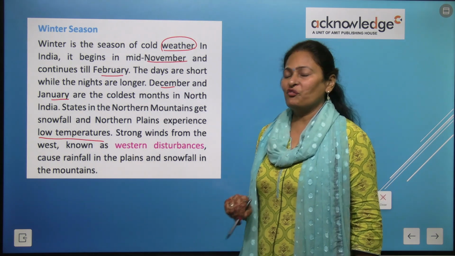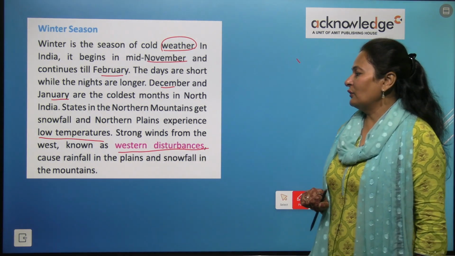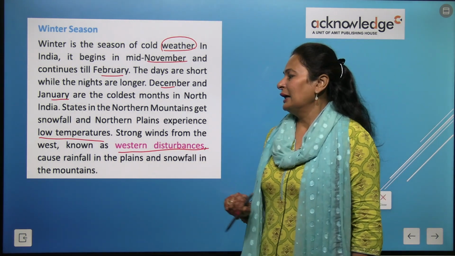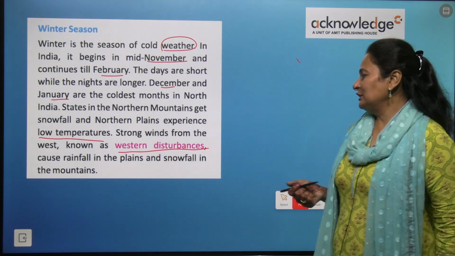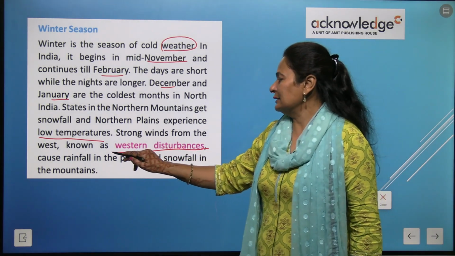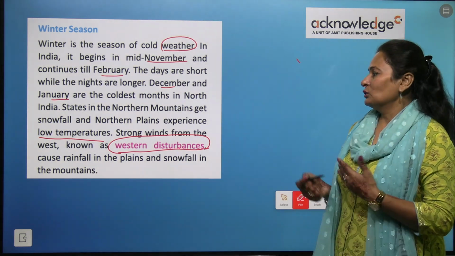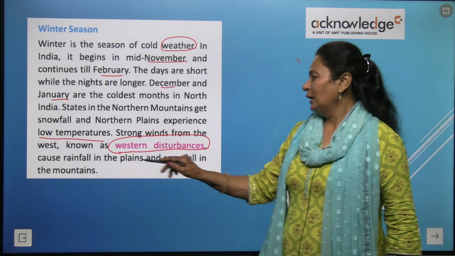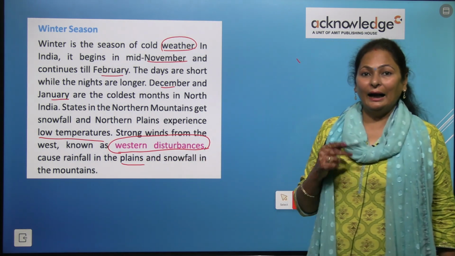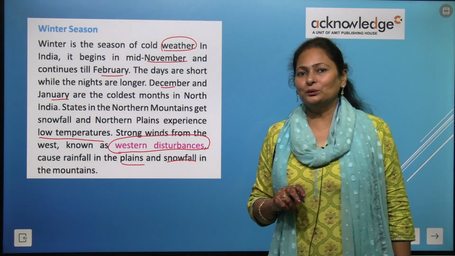Strong winds from the west, known as western disturbance, cause rainfall in the plains and snowfall in the mountains. So what is affecting this? Western disturbance. It is responsible for rainfall in the plains and snowfall in the mountains.